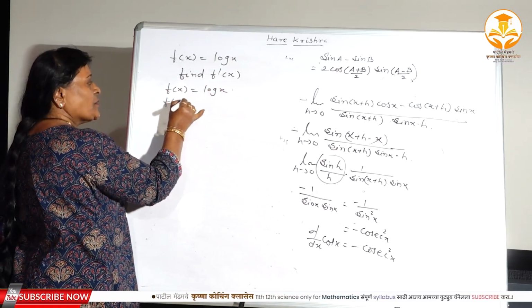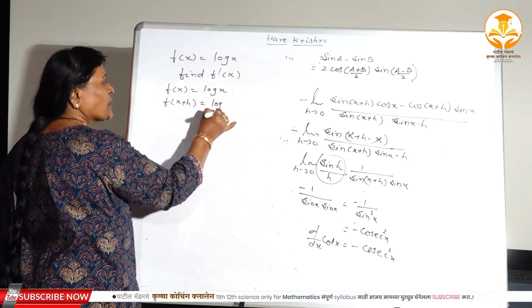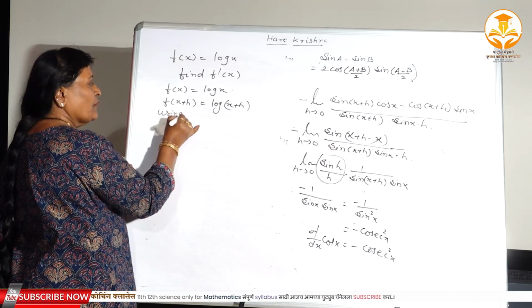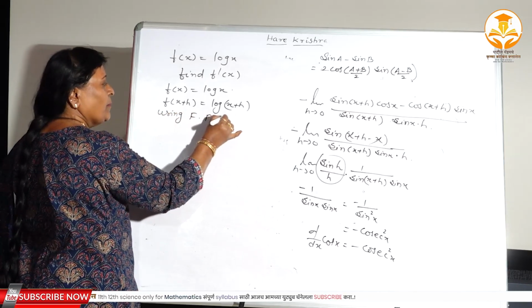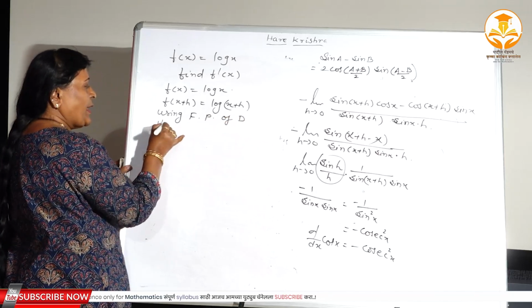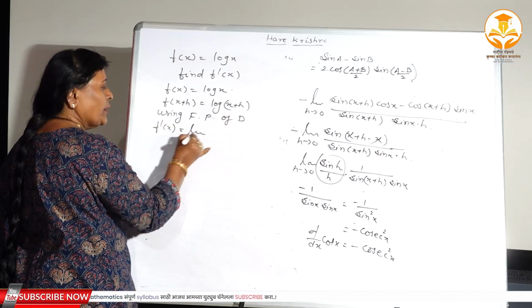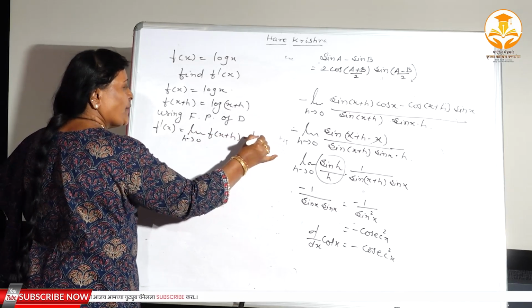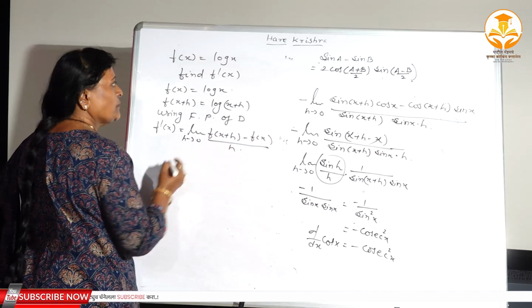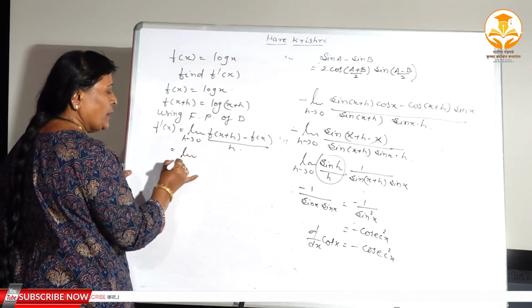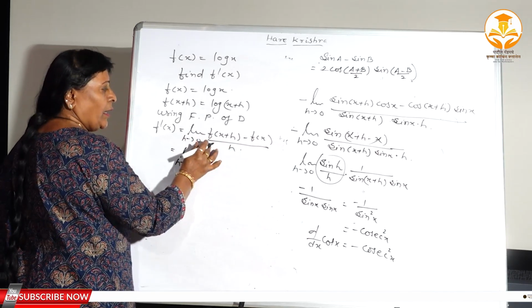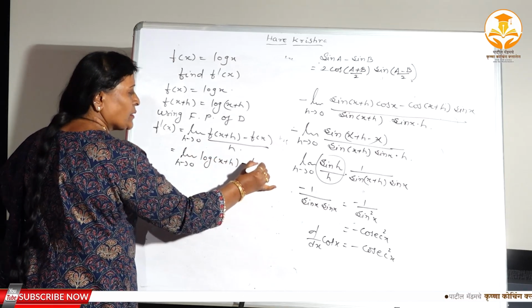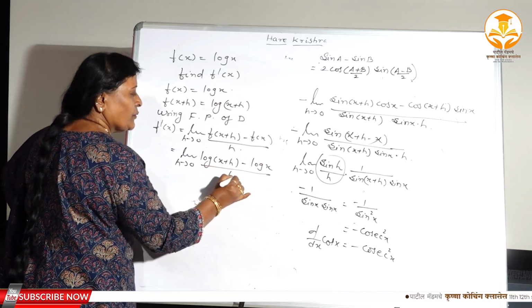f of x plus h is equal to log of x plus h, right? Using first principle of derivative, that is f dash x is equal to limit h tends to 0, f of x plus h minus f of x divided by h, isn't it? Therefore limit h tends to 0, log of x plus h, f of x means log x, and divided by h.